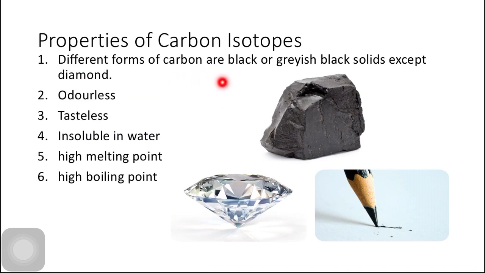Properties of carbon isotopes. Different forms of carbon are black or grayish black solid except diamond. As you can see over here, coal is black, this is diamond and inside the pencil graphite is used. They are odorless, tasteless and insoluble in water. They have high melting and boiling points.